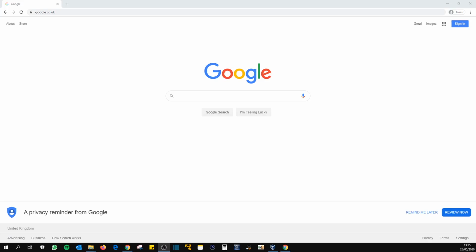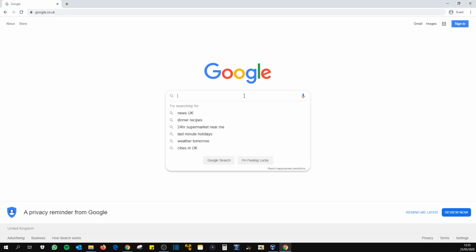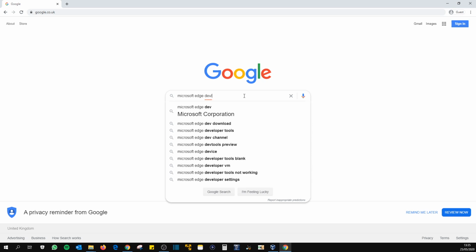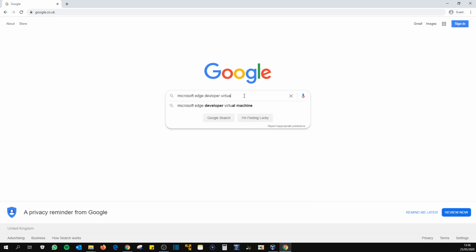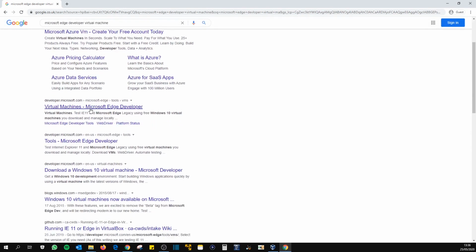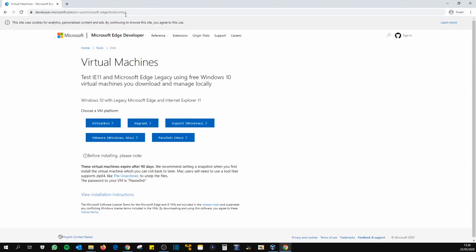So this is just a quick tutorial on how to download Windows 10 on VirtualBox. If we do a Google search, Microsoft Edge Developer Virtual Machine, it will be Virtual Machines Microsoft Edge Developer. I'll also leave the link in the description. So we'll download the VirtualBox option.